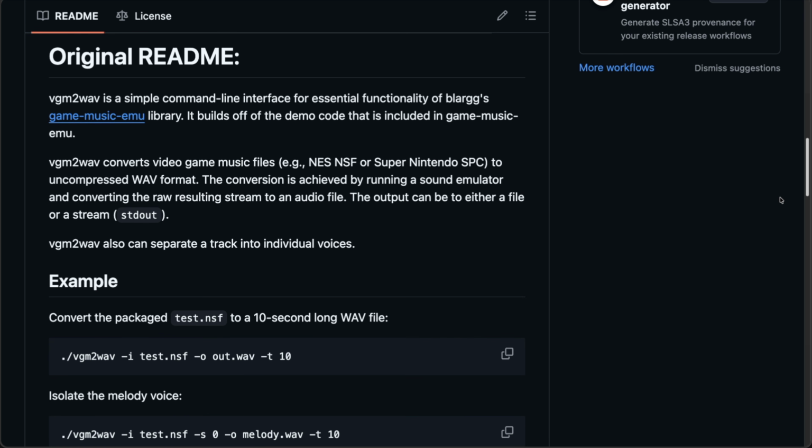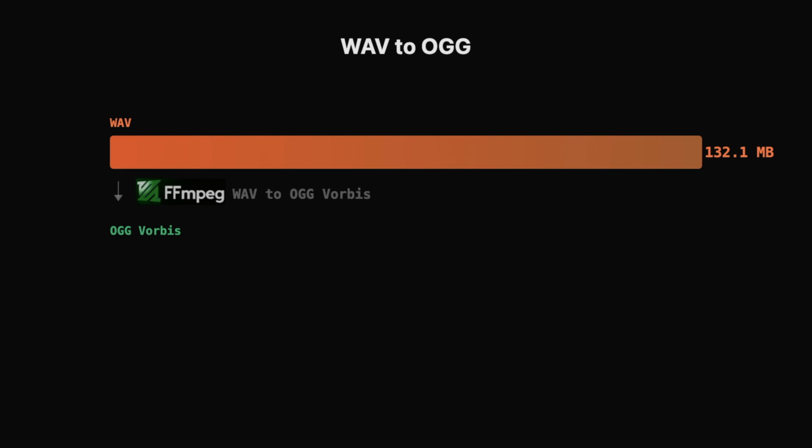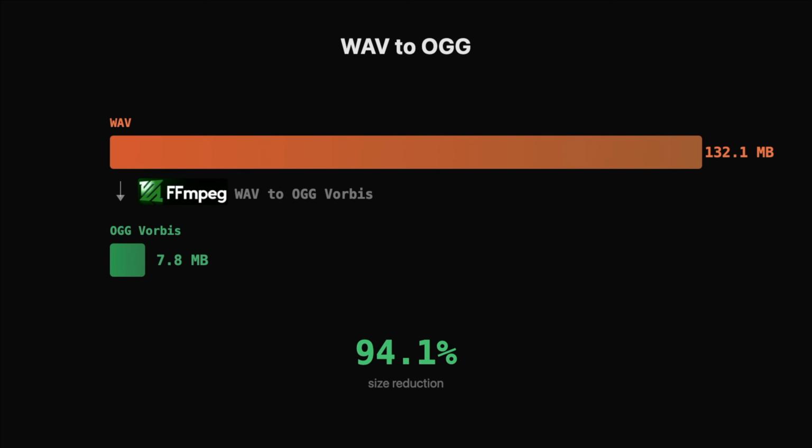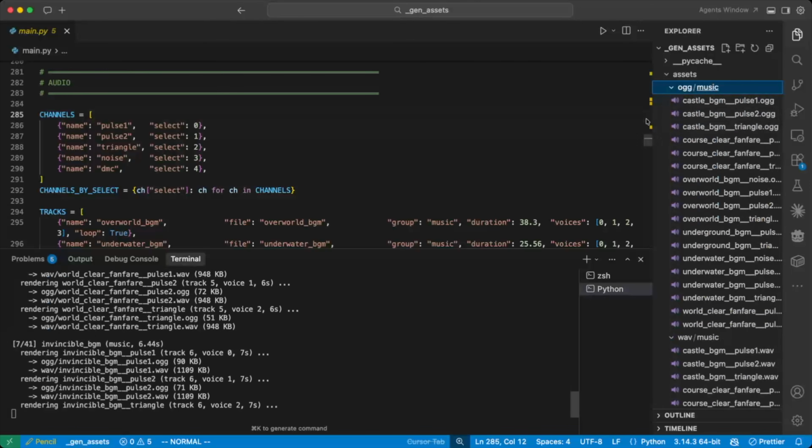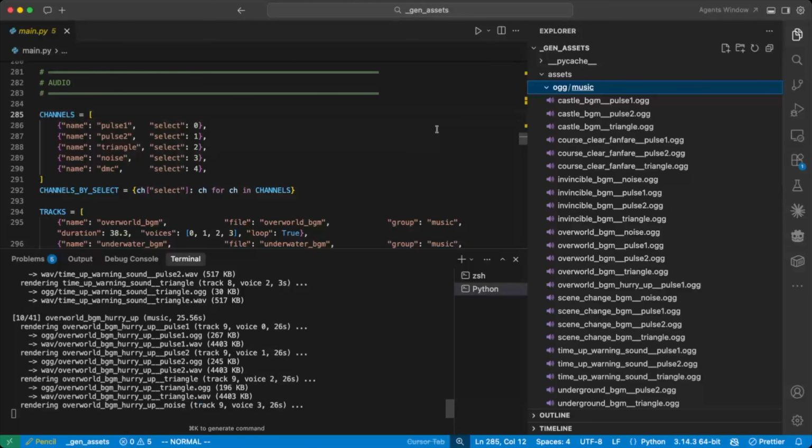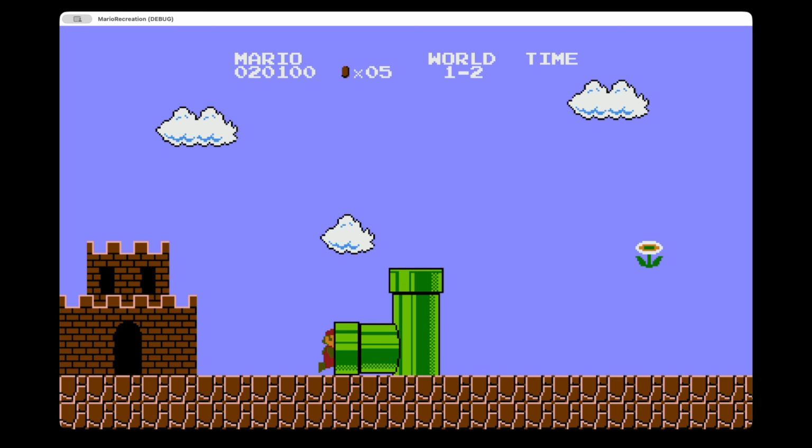Instead of getting one mixed audio file, I can export 4 individual wave files, 1 per channel, which is exactly what I need. I ended up with about 125 megabytes of wave files, which is kind of a lot, but it did work and it synced right. However, in my script, I automatically pipe FFmpeg to convert it to OGG Vorbis, so it's about 8 megabytes total now. But it wasn't perfect at first. I did have to fix a few bugs here and there. And now it works.